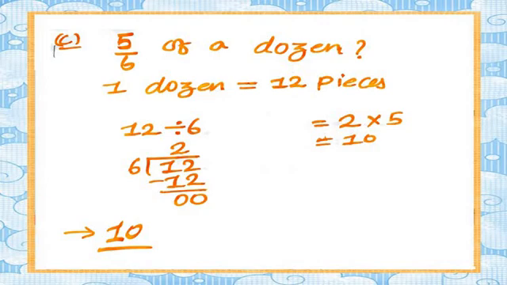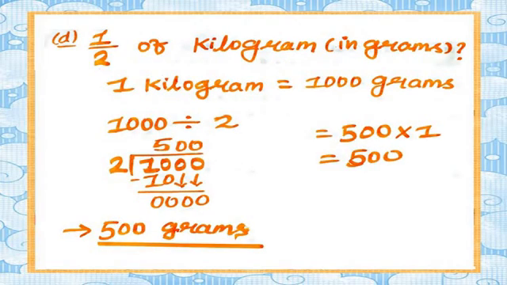Now we move on to question number D. Let's check here question number D: 1 upon 2 of a kilogram. We have to write in grams. 1 upon 2 of a kilogram, and we have to convert in grams. Understood? First of all, we write 1 kilogram is equal to 1000 grams. In 1 kilogram, how many grams will come, my dear students? 1 kilogram is equal to 1000 grams.